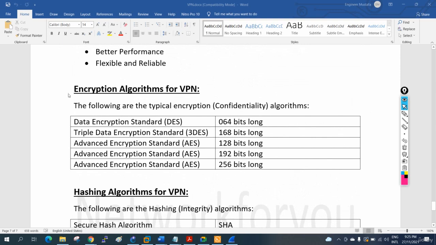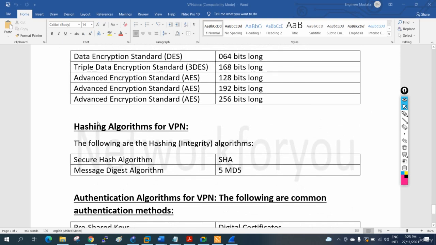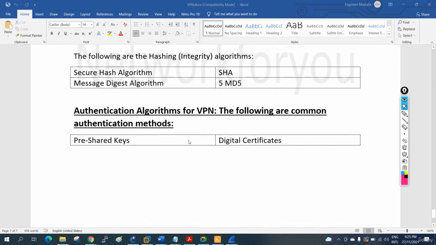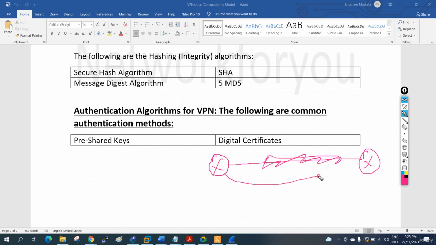Here we know encryption, this algorithm, hashing for integrity, and authentication. The first time, they are going to exchange keys. For example, I have one router here and another router here, and this is the ISP network. I am going to exchange my key from here to here, and that is unencrypted. So we will use the Diffie-Hellman group.